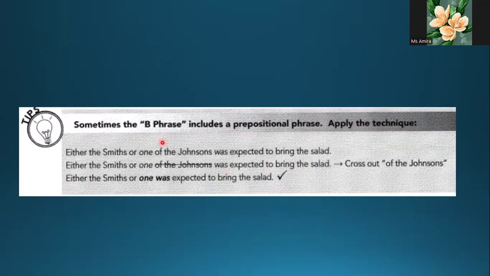Sometimes the second one includes a prepositional phrase. So what should we do again? Cross out the prepositional phrase to make sure if it is singular or plural. So, either the Smiths or one of the Johnsons was expected to bring. How do I know this is correct? I cross out of the Johnsons. So I have either the Smiths, this is a family, or one was expected to bring the salad. Yeah, and this is why was is a correct answer.